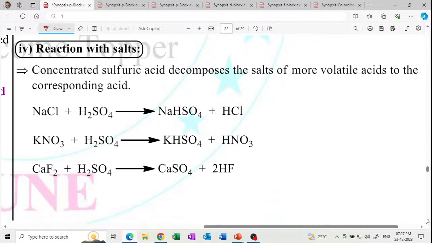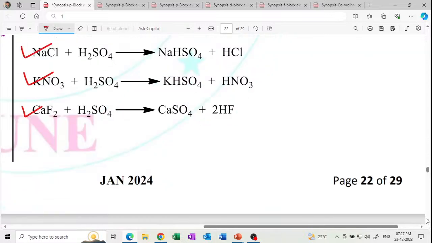Then reaction with salt. Concentrated sulfuric acid decomposes the salt to give more volatile acids. Get it? Hydrochloric acid, nitric acid, HF. Get it? And potassium bisulfate, with compounds HCl, KNO3, calcium. Okay, calcium fluoride.